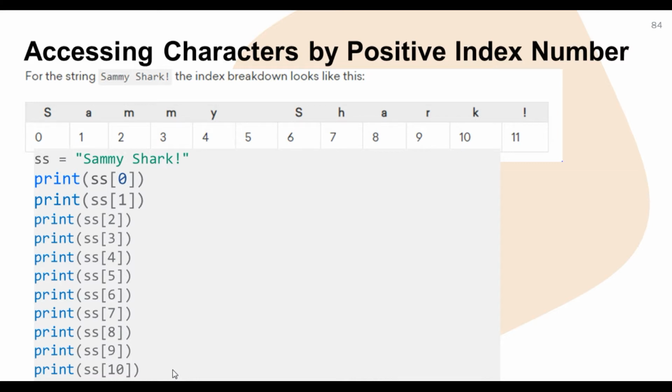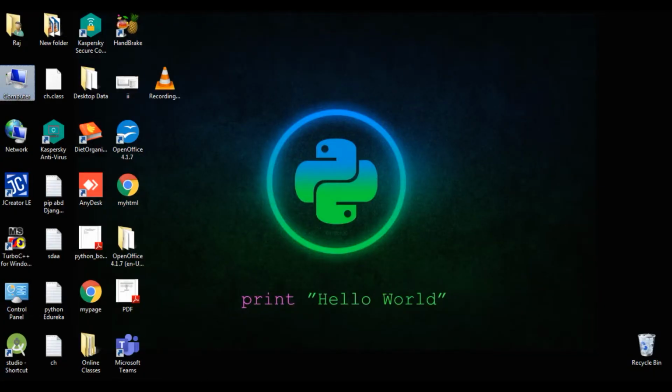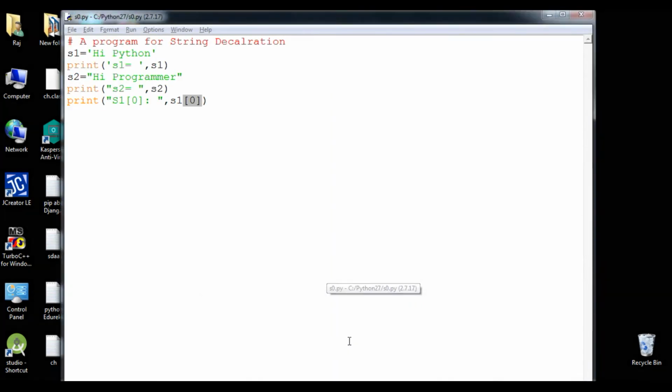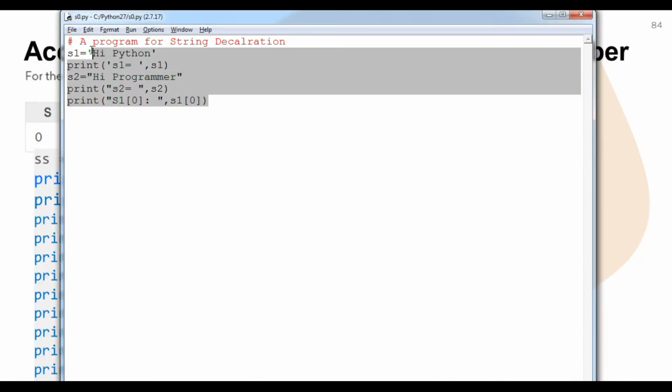So student, we are going to do it practically. I will open Python, that is my file, and erase everything I have mentioned here, okay.